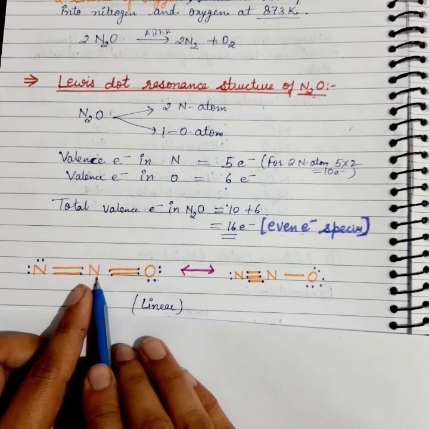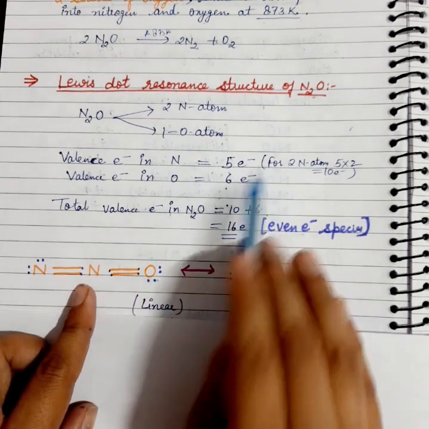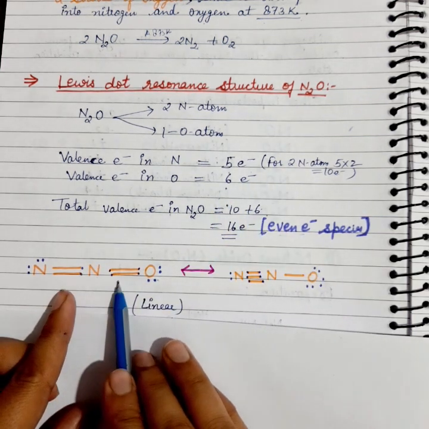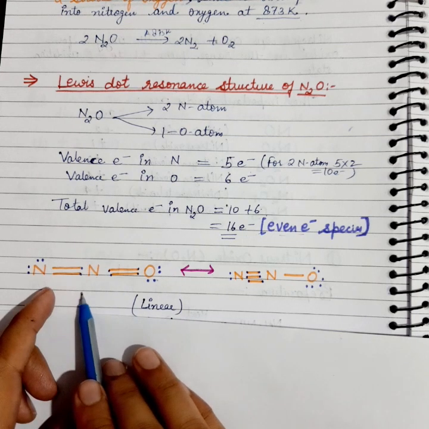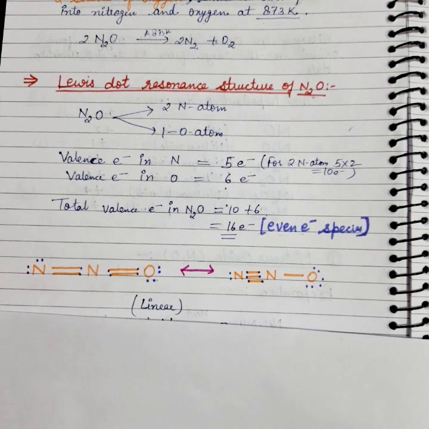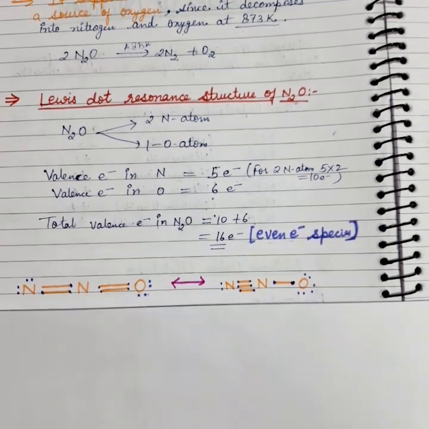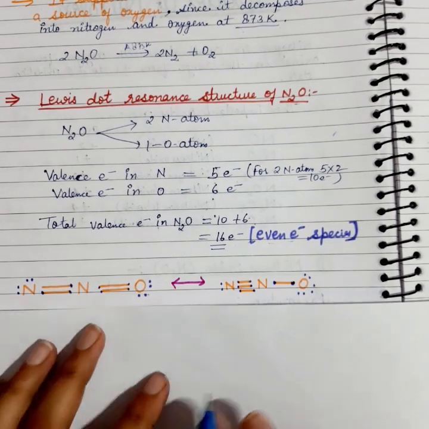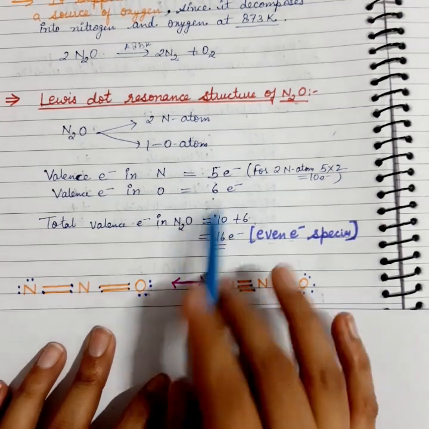Here the valence electrons of one nitrogen are 5, for the other nitrogen also 5, and the valence electrons of oxygen are 6.